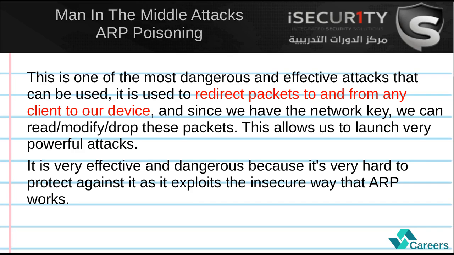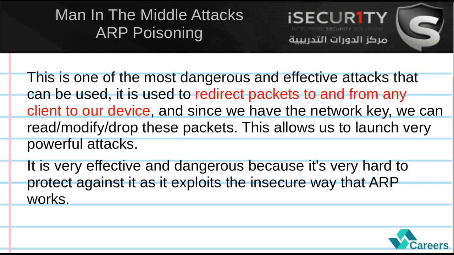This means that any packet that is sent to or from the target client will have to go through our device. And since we know the password, the key to the network, we will be able to read those packets, so they won't be encrypted, and we will be able to modify them, drop them, or just read them if they contain passwords or important information. This attack is so effective because it's very hard to protect against. We're going to talk about the ways to protect against it, but it's very hard to fully protect yourself against